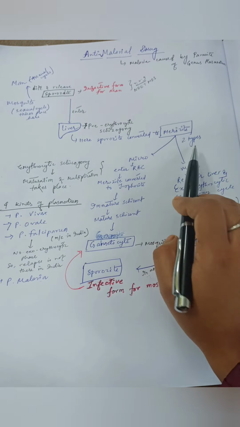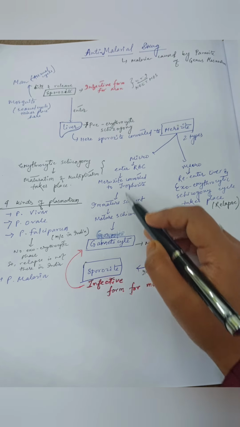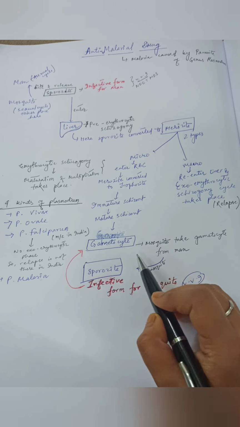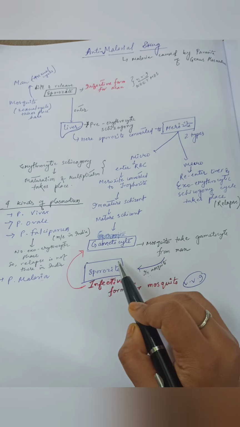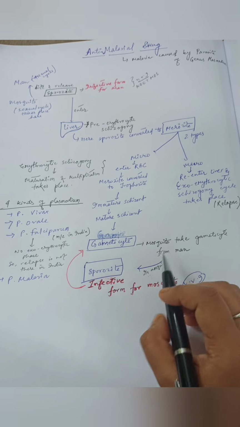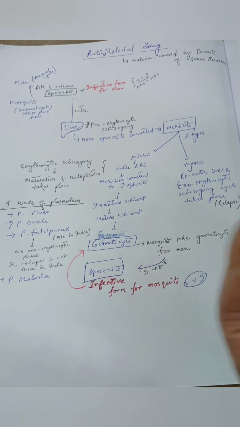Again, merozoites are converted into trophozoites, then schizonts, then mature schizonts. All of this happens inside the RBC, and from mature schizonts they are converted to gametocytes. When a mosquito bites man, it takes up the gametocytes. Thus, in the mosquito, the gametocyte is the infective form, and in man, the sporozoite is the infective form.